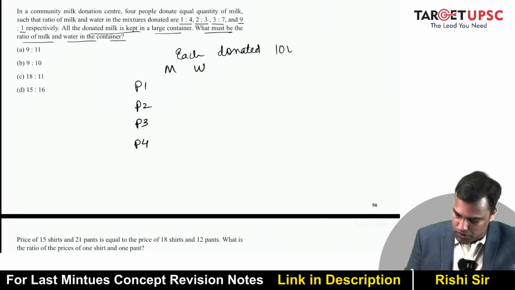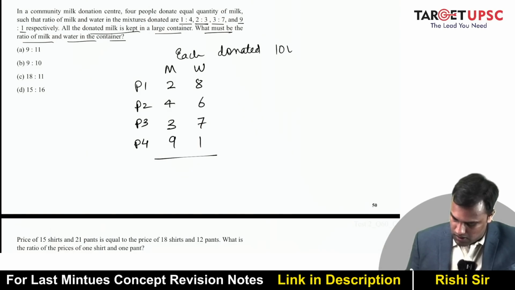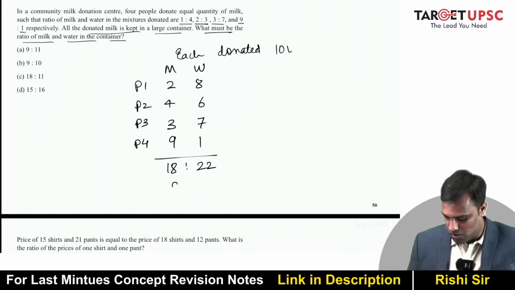Person 1 is 1 plus 4 is 5, so double of that. So 2 milk, 8 water. This is 2 and 3, so 4 milk and 6 water. This is 3, 7 as it is. This is 9, 1 as it is. So this is 2 plus 4 is 6, plus 3 is 9, plus 9 is 18, and water 8, 14, 21, 22. So 18 is to 22 is what? 9 is to 11. That is the ratio.